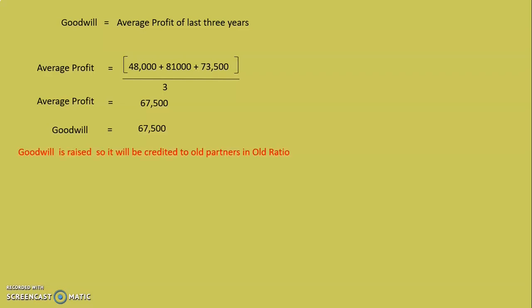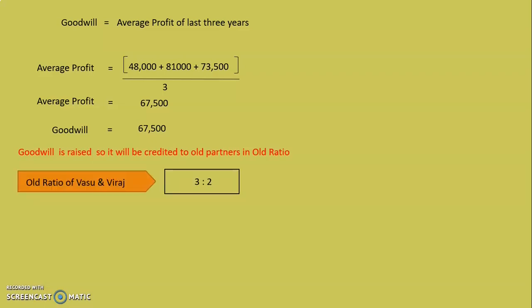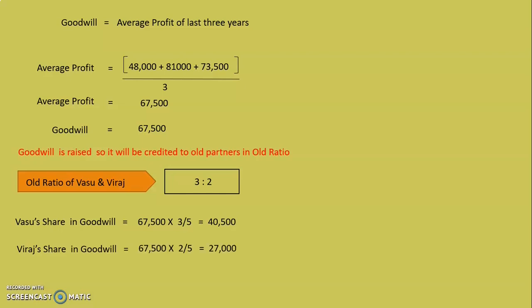Now goodwill is raised, so it will be credited to old partners in old ratio. What is the old ratio of Vasu and Viraj? 3:2. So Vasu's share in goodwill will be 67,500 multiplied by 3 upon 5, that is 40,500, and Viraj's share in goodwill is 67,500 multiplied by 2 upon 5, that is 27,000.